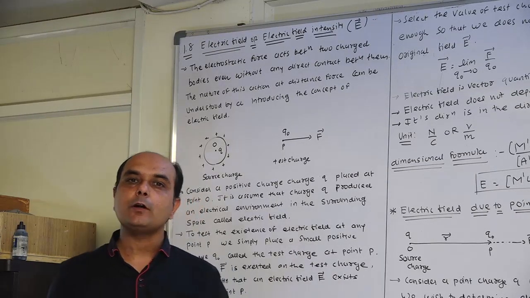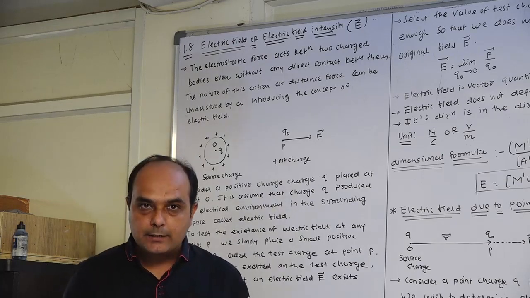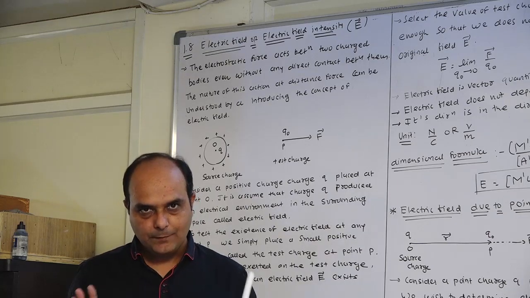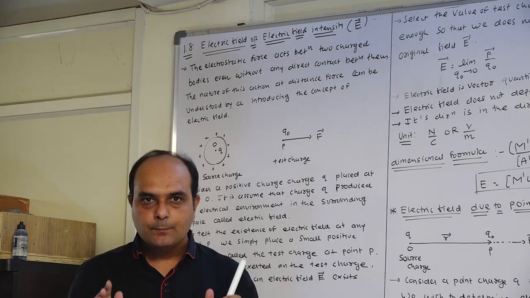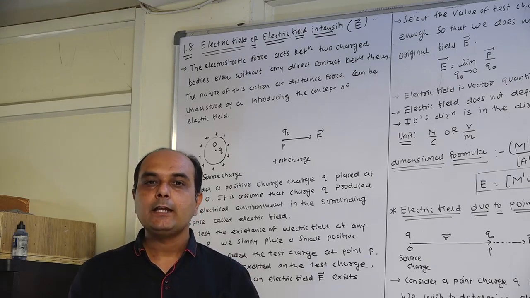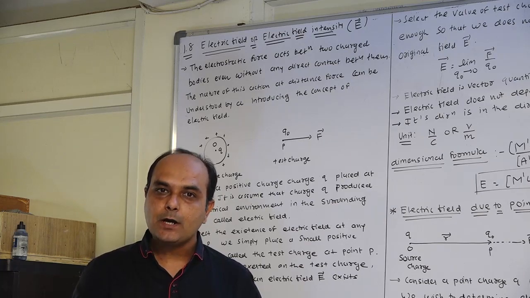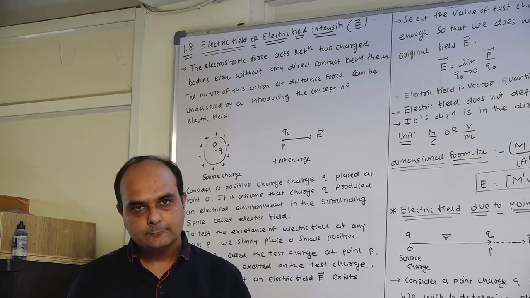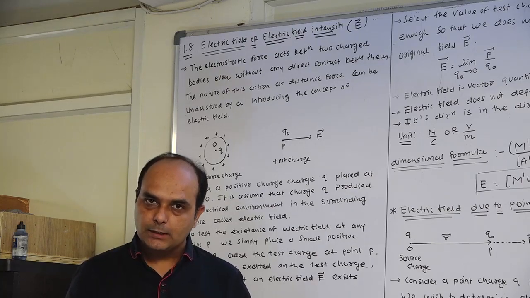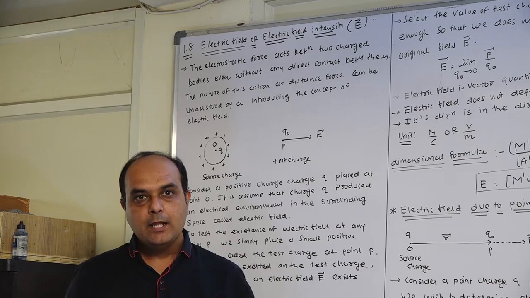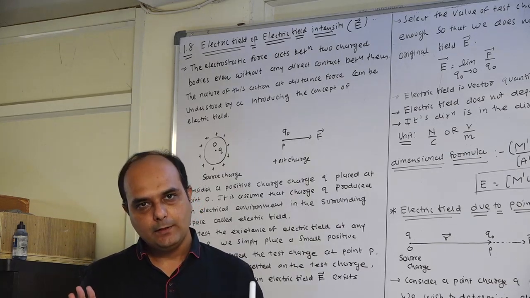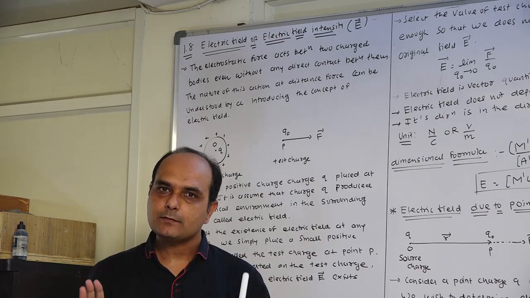So field means what? It is an environment produced surrounding any body. If it is a charged particle, then the environment surrounding the charged particle is called the electric field. If it is any particle having a mass, then the environment around that particle is called the gravitational field.